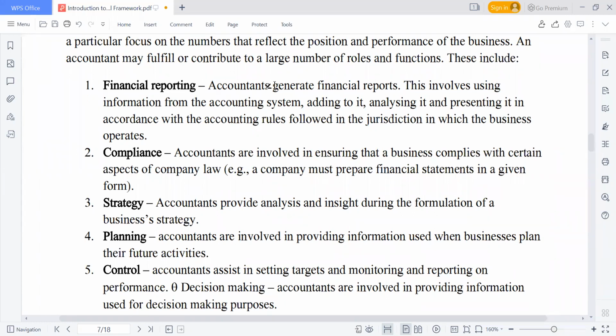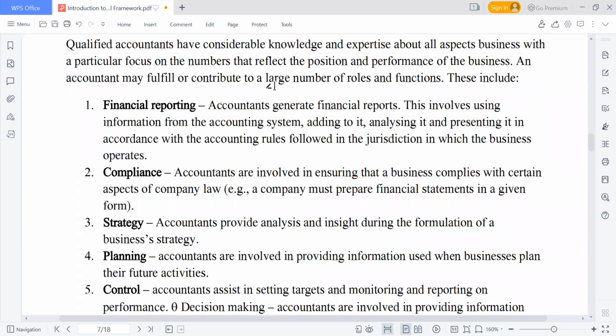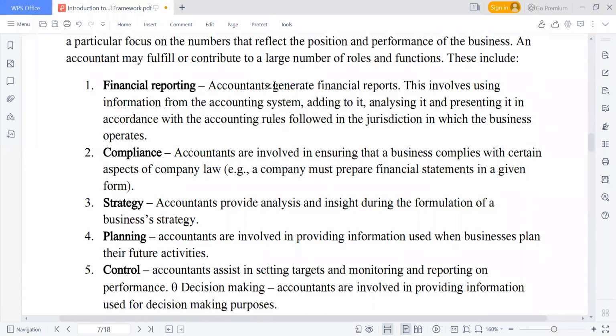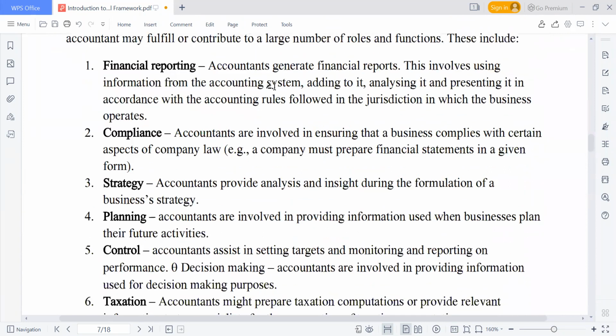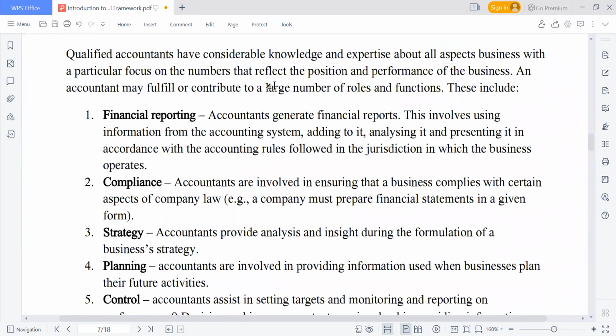And there's a theory that says accounting is the word that is in business. We have other professions like law and other professionals, but the profession that really interacts with business is accounting. So what are the roles of an accountant? We have financial reporting. Have a look at it. Compliance, strategy, planning, control, taxation. We also have systems. We also have auditing. Okay, so these are our roles.